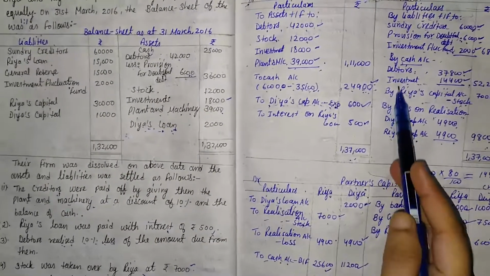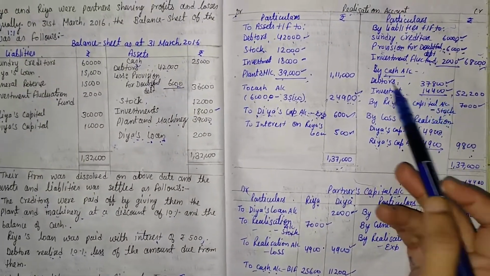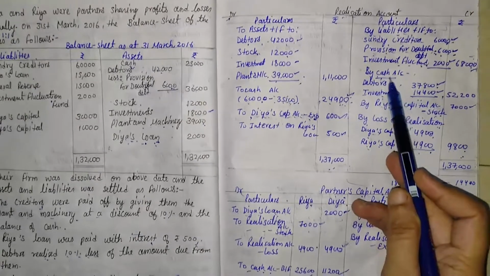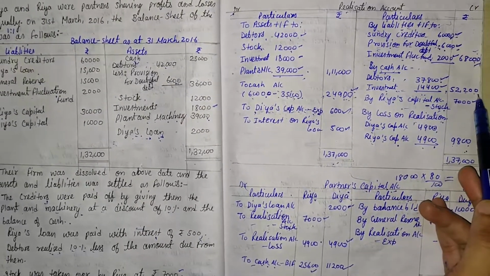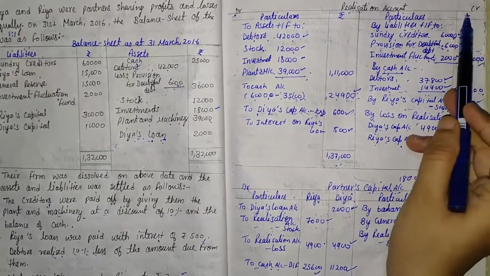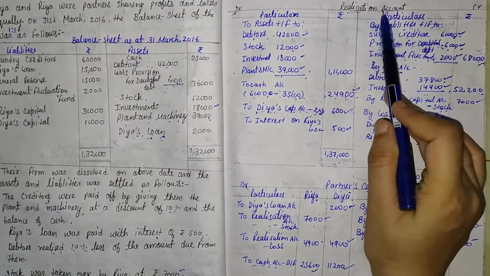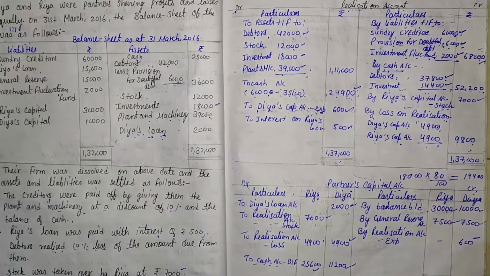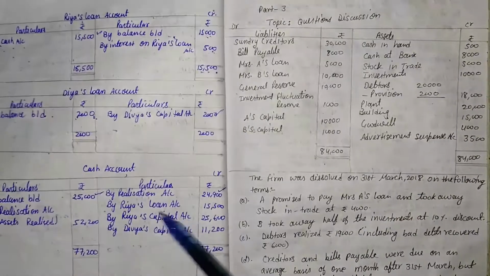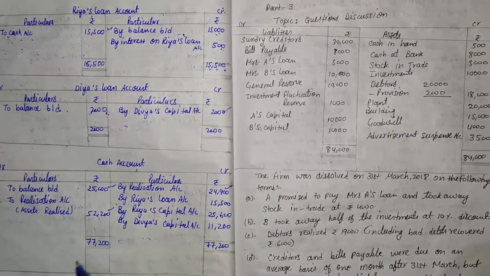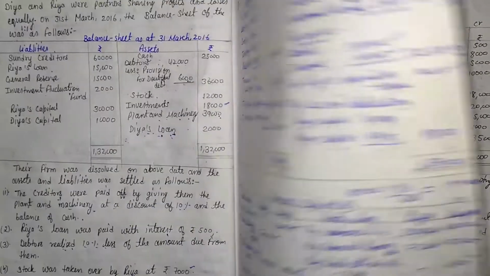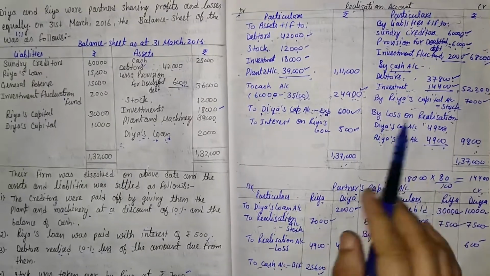Then on the second side, is any cash balance given? Yes, one cash balance is here, that is 52,200, which comes on the credit side. So it should be transferred to the debit side by the name of to realization account. So here to realization account, that is 52,200. Then the information here is completed.